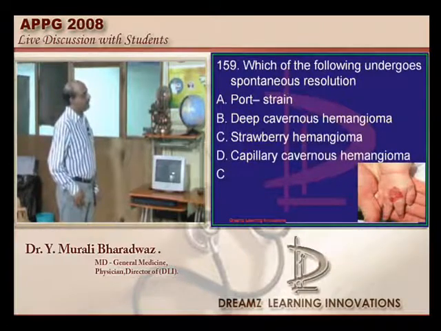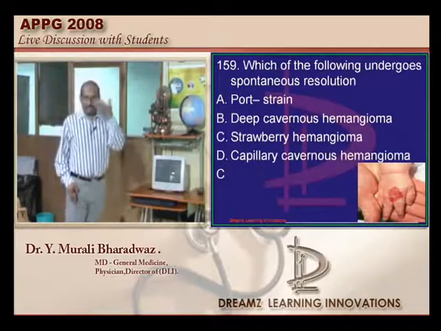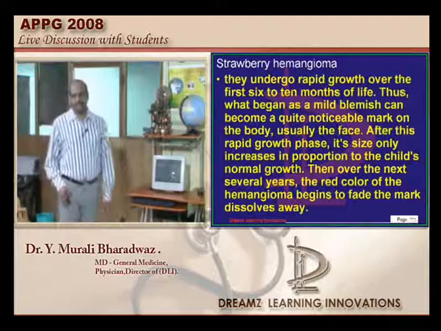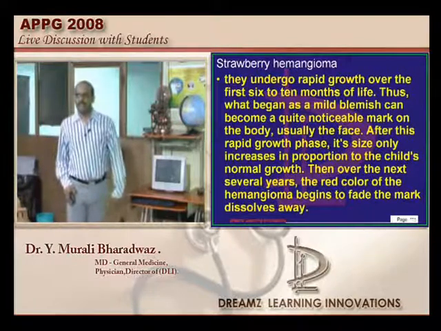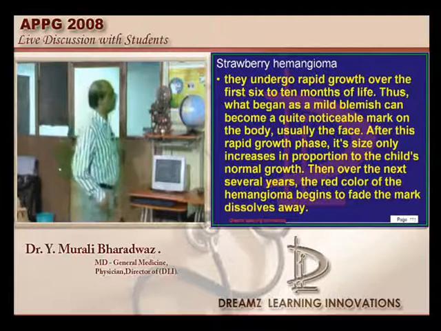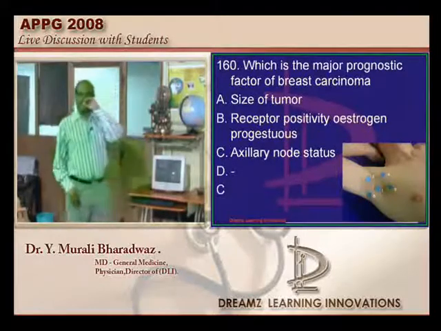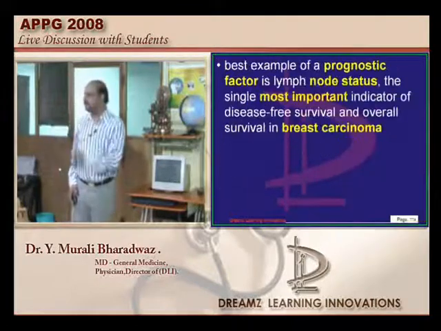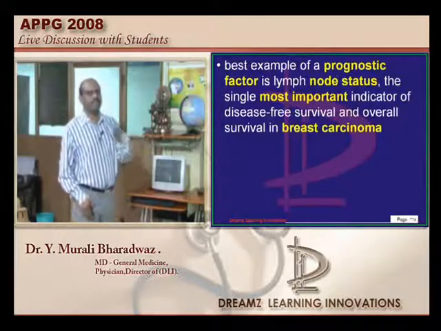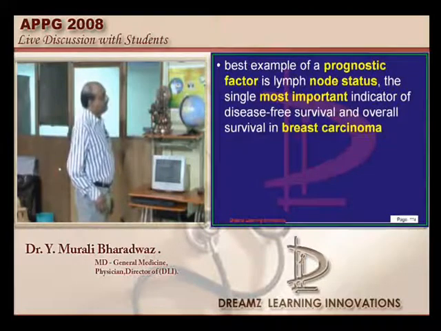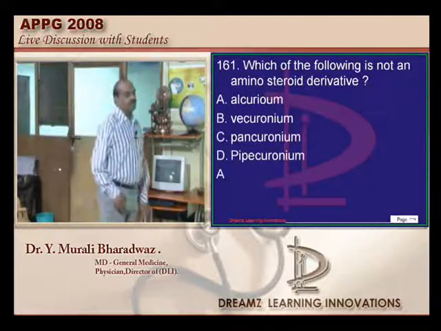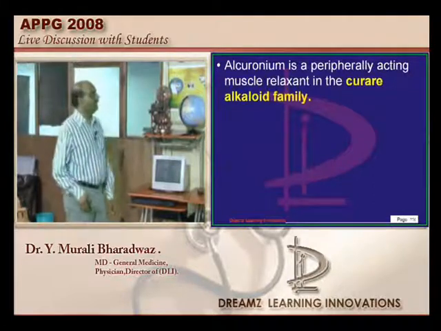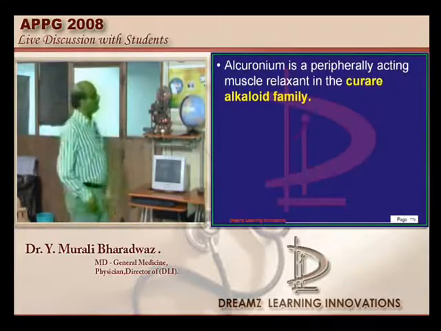Now it is the strawberry hemangioma which will have a rapid growth and slowly it will regress as the child grows bigger. Whereas the port wine stain can never be removed. So the stain remains without losing. Now axillary node status is considered the major prognostic factor in breast carcinoma. I am quite sure you must have felt the paper was very much a cakewalk except a few surprises. These are all standard questions. Now which is not an aminosteroid derivative out of them? Alcuronium is a curare alkaloid family, which is a peripherally acting muscle relaxant, is what needs to be remembered.